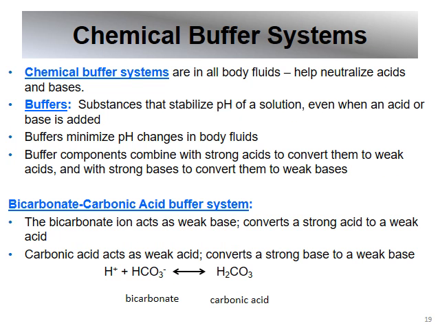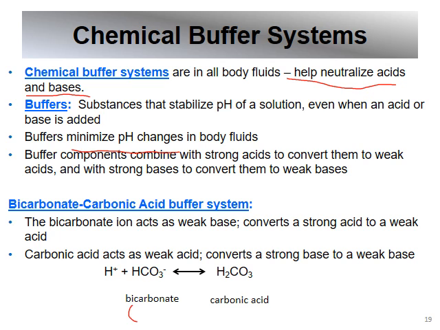Okay, so we already learned about the buffer systems. Buffers help neutralize both the acids and the bases. And so these help to stabilize the pH of a solution, and they're minimizing the pH changes. The most common one is the bicarbonate carbonic acid buffer system. So in this case, the bicarbonate and the carbonic acid, one part of it is acting as an acid, and the other part is acting as a base.